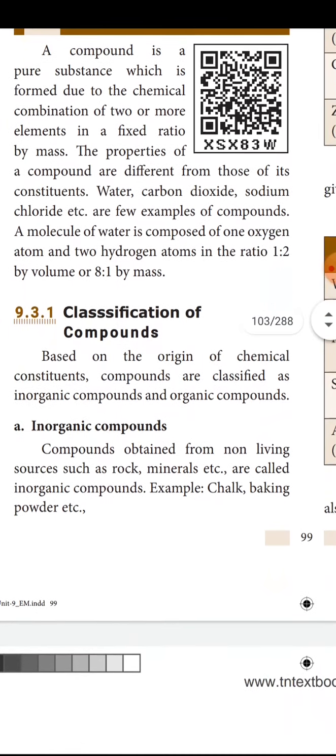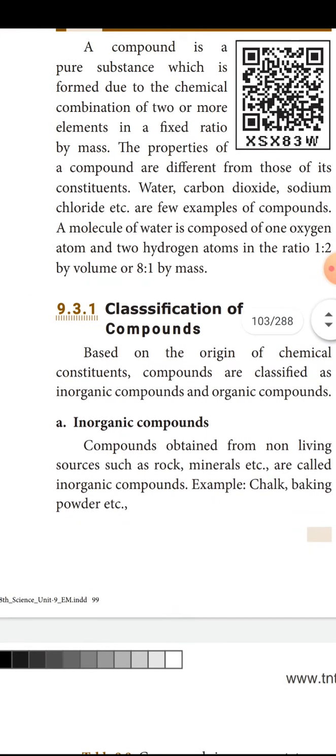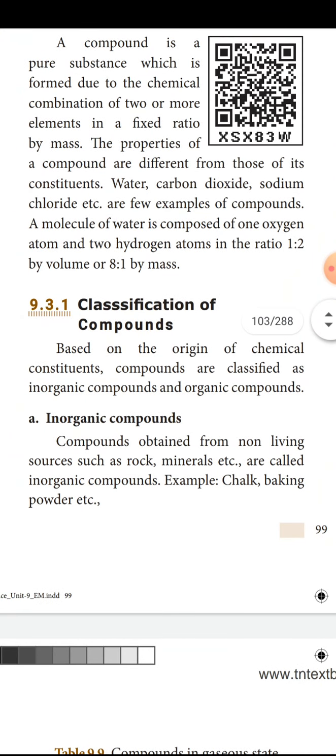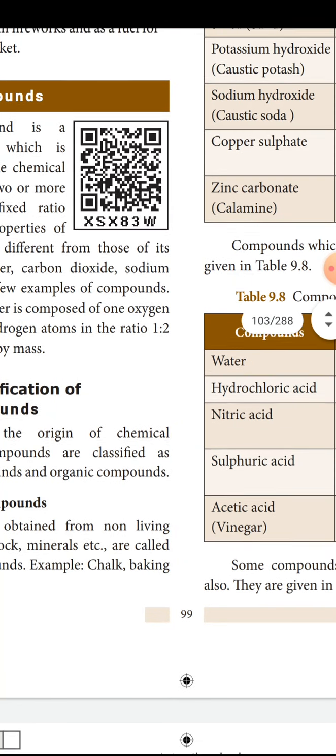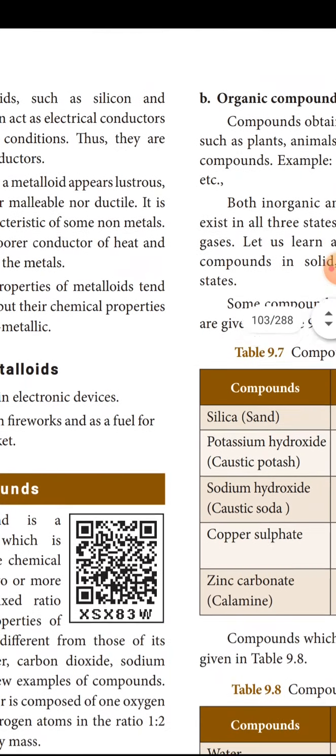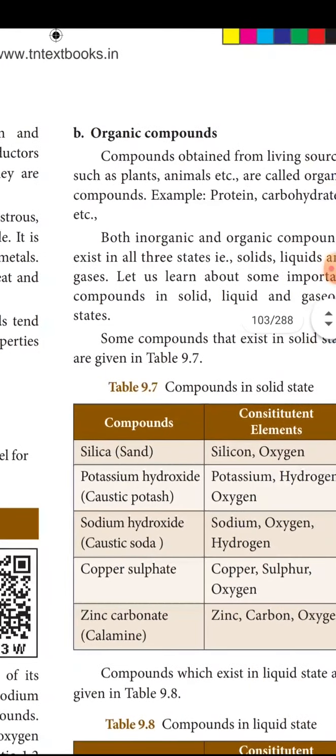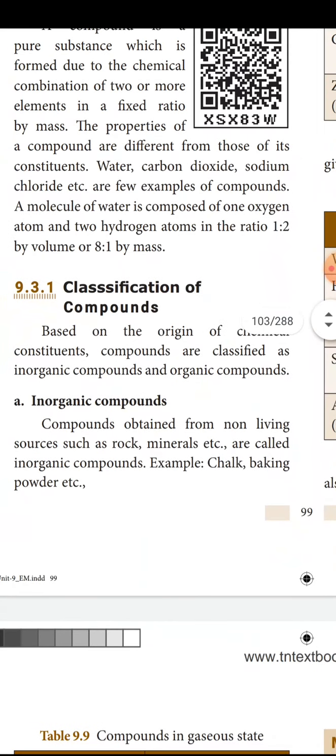Classification of compounds. As with elements, compounds are also classified. One is organic compound, another is inorganic compound. We are familiar nowadays with organic compounds, the things which are obtained naturally are called organic compounds. The things which are man-made are called inorganic compounds. So here the inorganic compounds are the first topic for you.